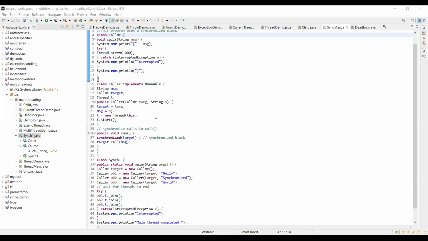Cheppandi, what are those threads? Main thread also one, sir. Main thread is one. Next. Hello. No, hello is the message. Threads to print chese message pair. That is not the thread name.